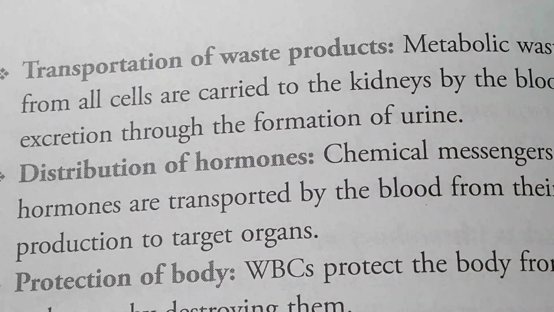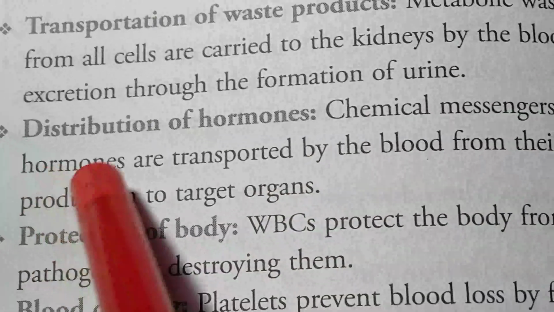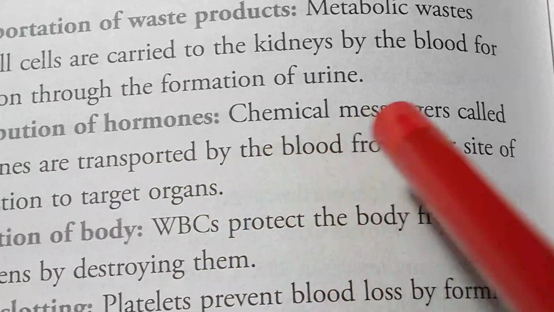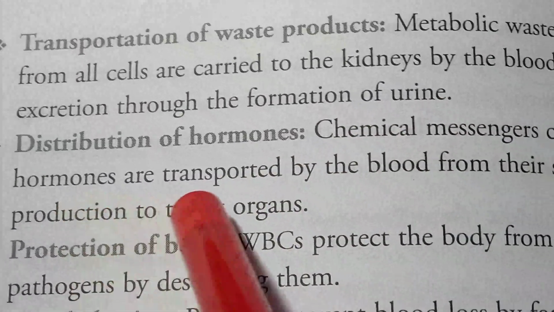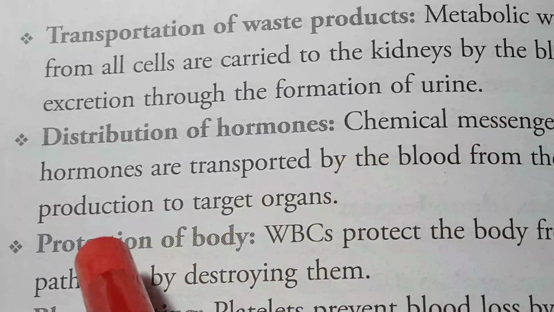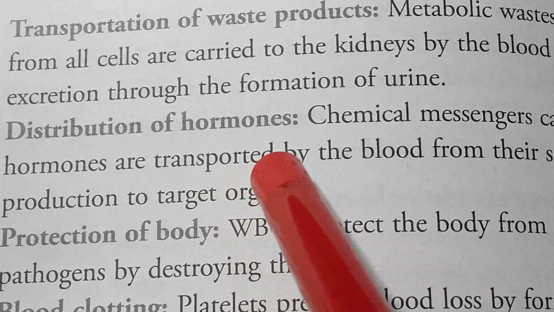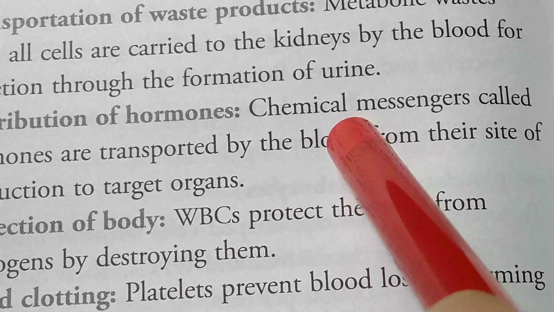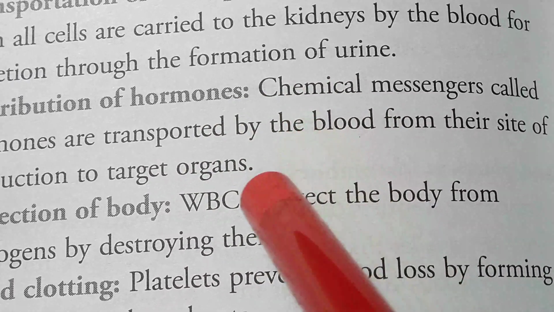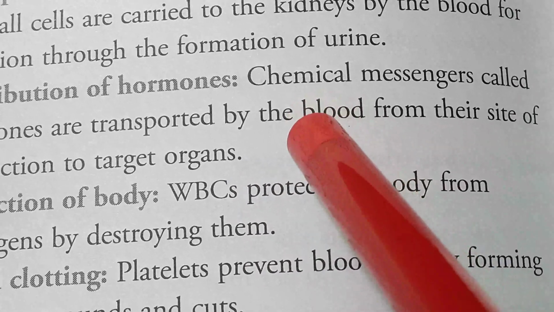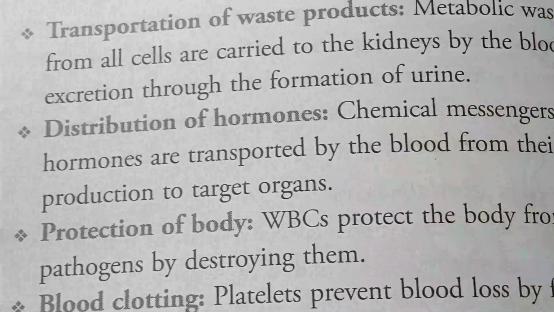It is also carried by blood. Distribution of hormones. Chemical messengers called hormones are transported by the blood from their site of production to the target organs. So hormones are also known as chemical messengers, carried by blood from their production site to the target site.